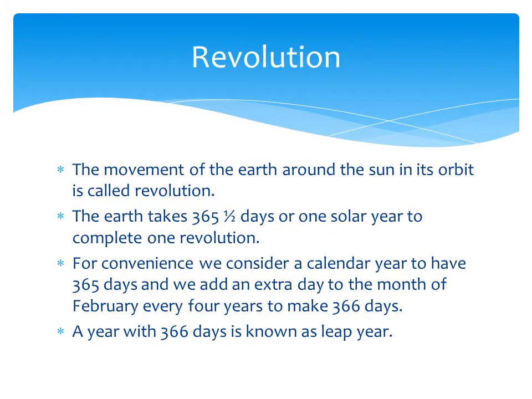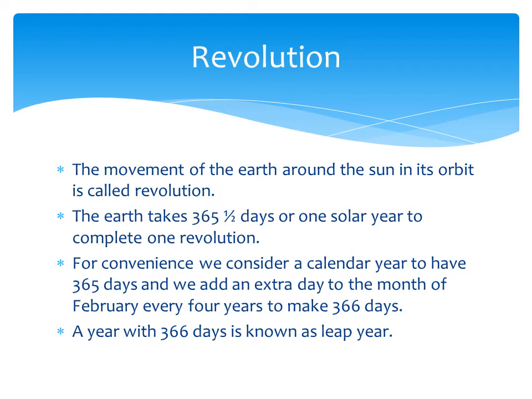Okay. And then, talking about the revolution. We have seen rotation, and now we will see revolution. The movement of the earth around the sun in its orbit is called a revolution.